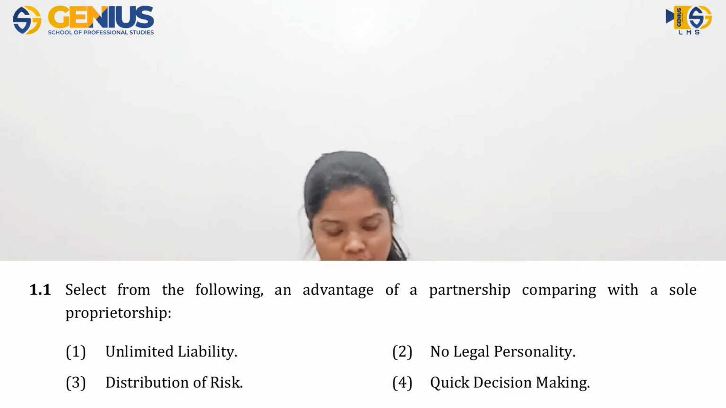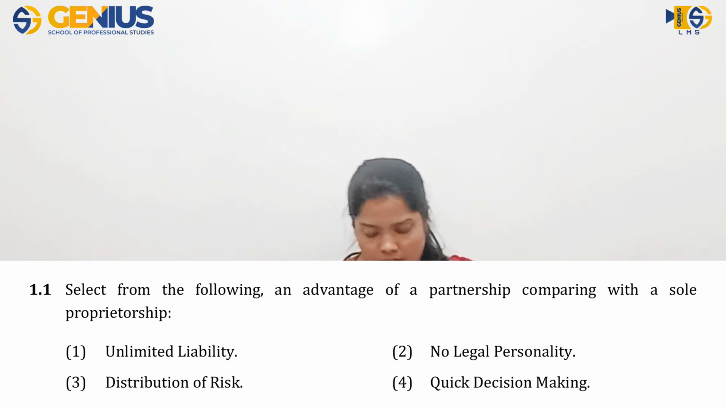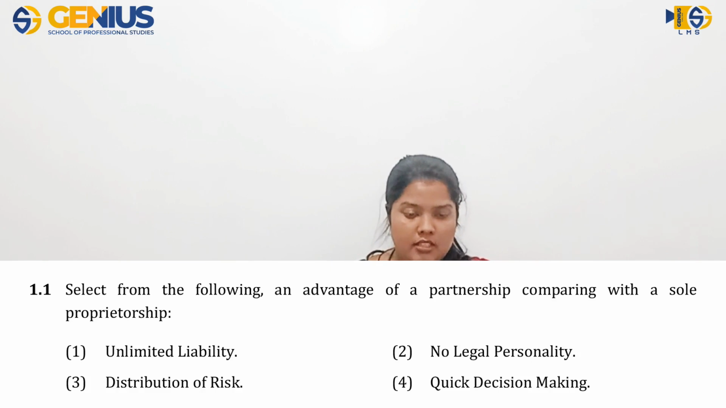So the first question is regarding a partnership. This is something from chapter 1, I guess, right? Business environment. You must have studied this. We discussed several organizations there, organizational structures and their advantages, disadvantages, and properties. All those things were discussed. So this is from that. Here the first question is to select from the following an advantage of a partnership compared with a sole proprietorship.